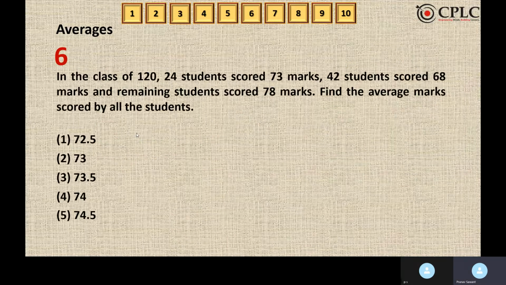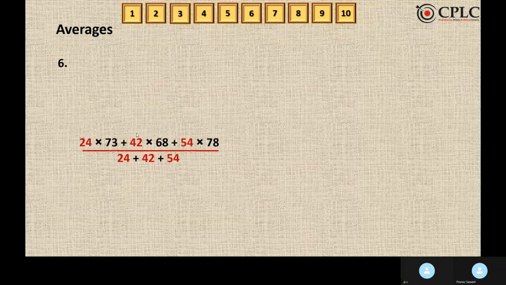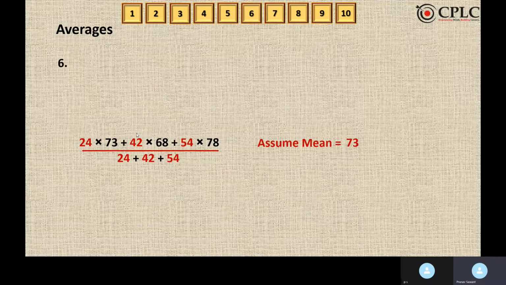In a class of 120, 24 students scored 73 marks, 42 students scored 68 marks, and remaining students scored 78 marks. Find the average marks scored by all the students. It's a simple question. We will make use of weighted average over here. So by applying the formula of weighted average, we will solve the question very easily.